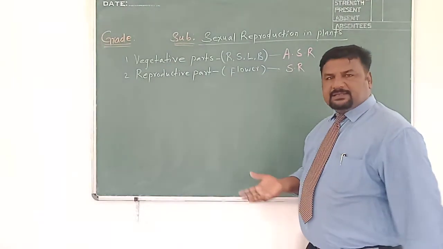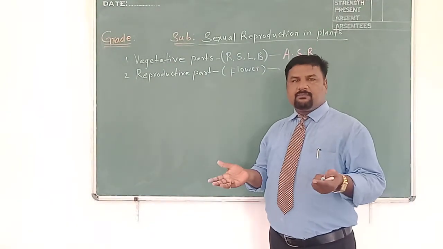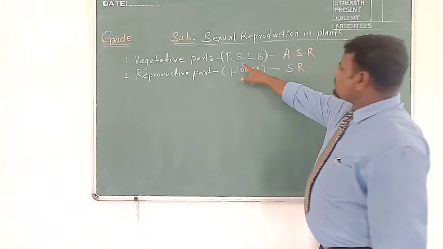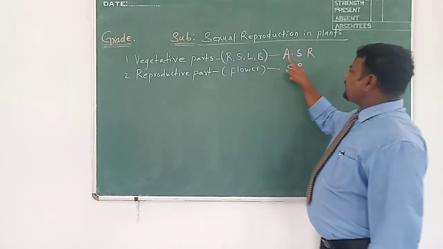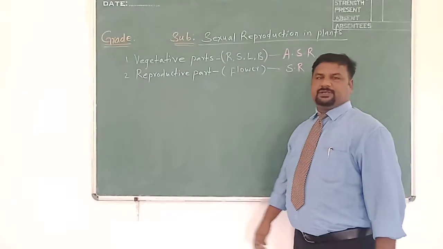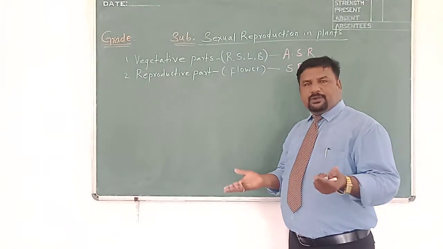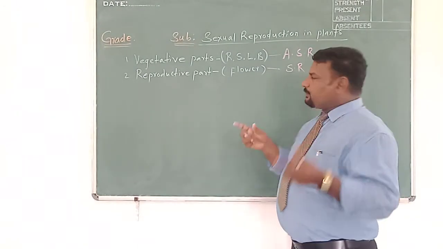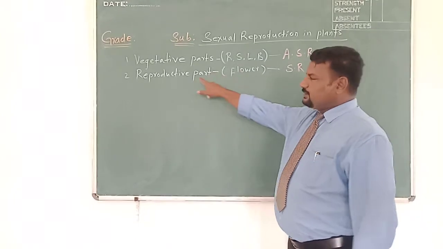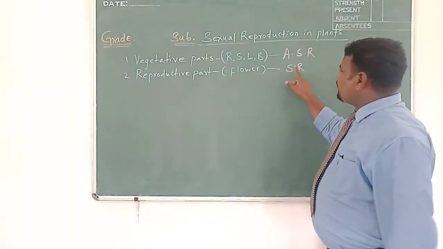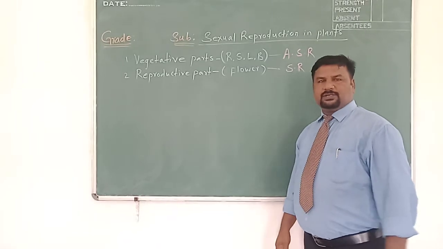When a plant reproduces a new plant by involving vegetative parts, that type of reproduction is asexual reproduction. If a plant body reproduces a new plant with the involvement of the flower, a reproductive part, then the type of reproduction is sexual reproduction.